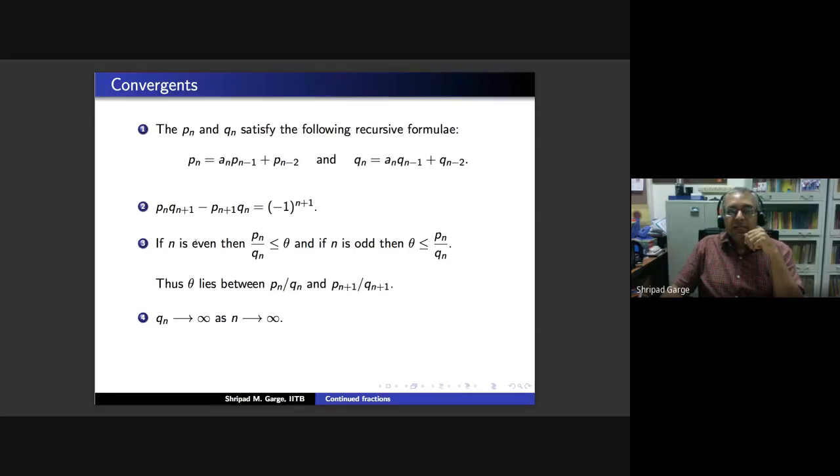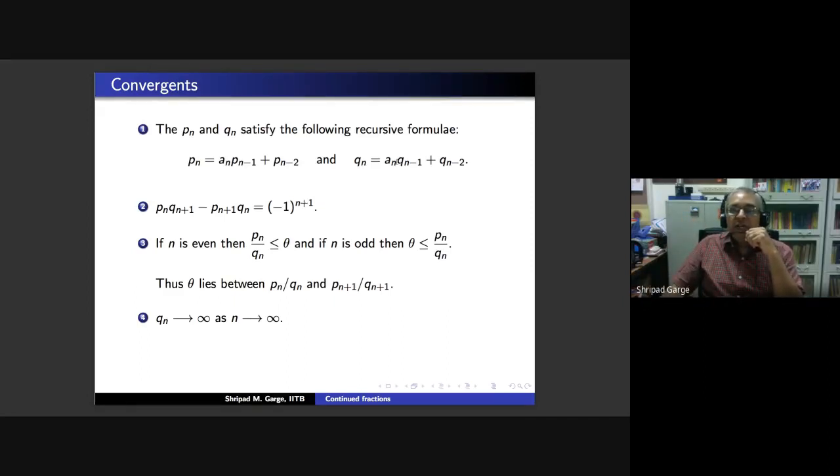So this property says that theta is always going to lie between Pn by Qn and Pn plus 1 by Qn plus 1. And finally, we see from the recursion formulae that Qn always goes to infinity as n goes to infinity. If you have an infinite continued fraction, then the Qn must go to infinity.